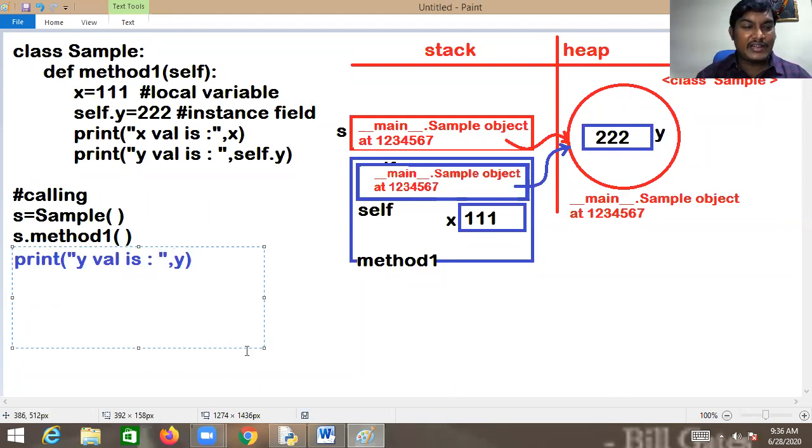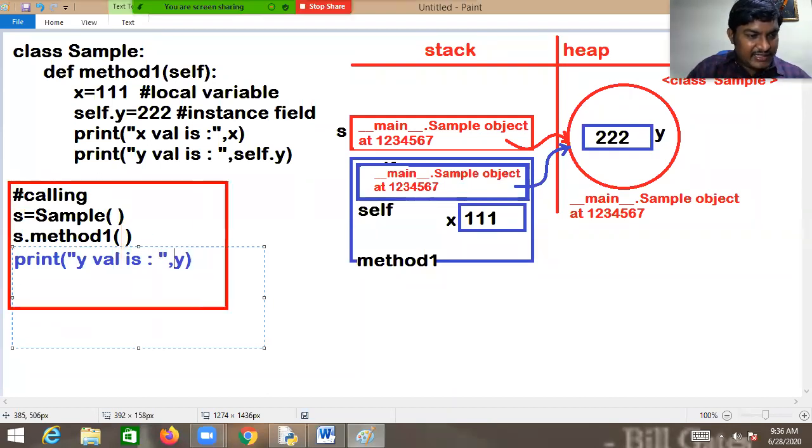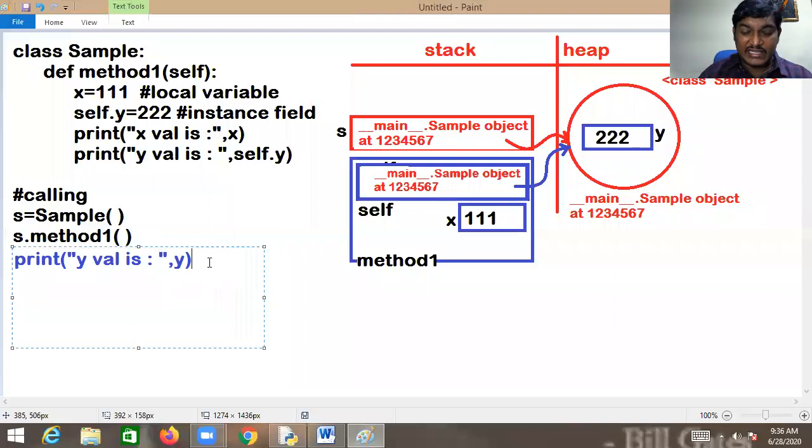Whenever you write like this, it will search for the existence of the variable y outside of the class. But have you declared any variable with the name y outside of the class? No. Then immediately you get a NameError.